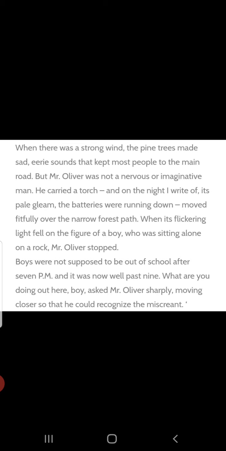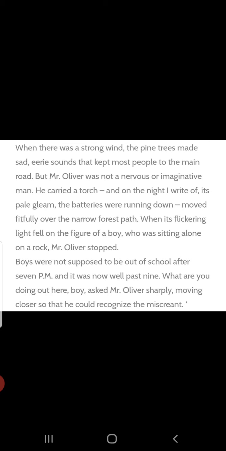But when the teacher saw a child sitting there, that too when his battery was going down, his torch was flickering. When its flickering light fell on the figure of a boy sitting alone on a rock, Mr. Oliver stopped. See, being a teacher, it is his duty to ask if he finds a child somewhere out of school, that too from a residential school.